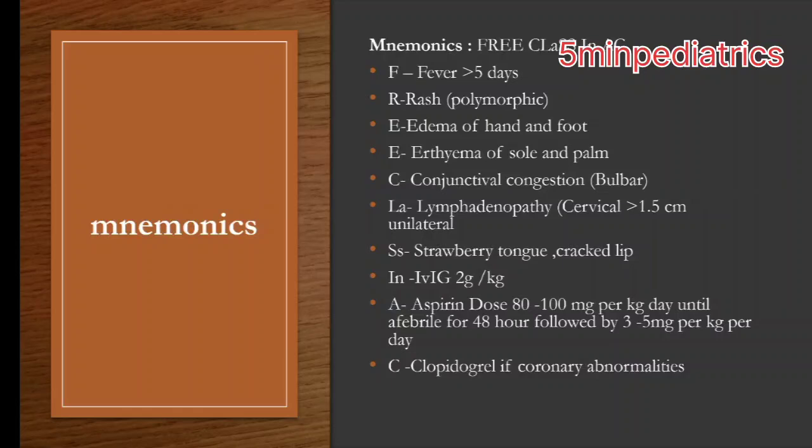IN for IVIG, the dose is 2 gram per kg. A for aspirin, the dose is 80 to 100 milligram per kg per day until afebrile for 48 hours, followed by 3 to 5 milligram per kg per day if there is no coronary abnormality during the course. C for clopidogrel if coronary abnormality is present.